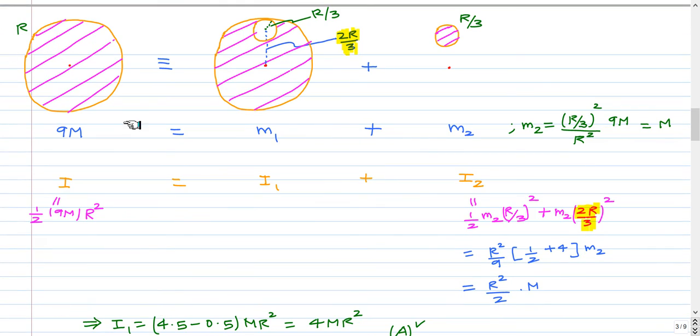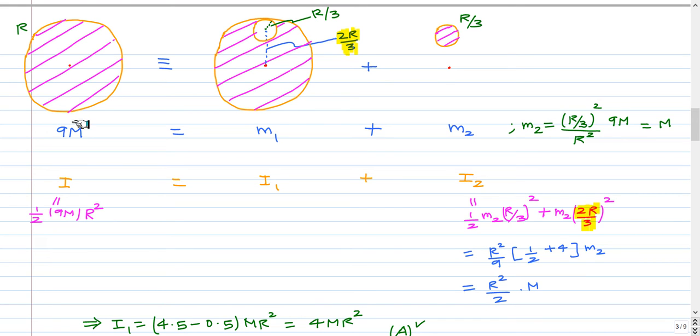So the full disk is equivalent to a disk with hole plus the disk corresponding to the region of the hole. So if you add the mass of these two, we will get the mass of the whole disk. Mass of the whole disk has been given as 9m, and also the moment of inertia of these two will add up to give the moment of inertia of the whole disk. If you have a system of particles, the moment of inertia of the entire system can be got by adding the moment of inertia of the parts of it.